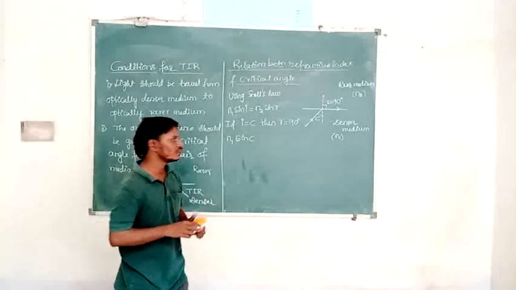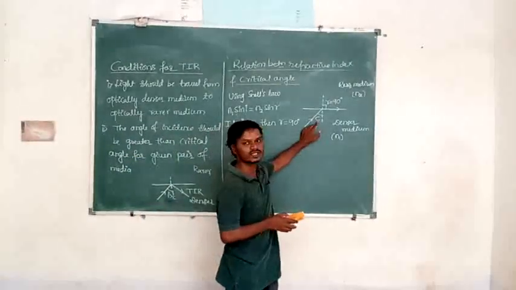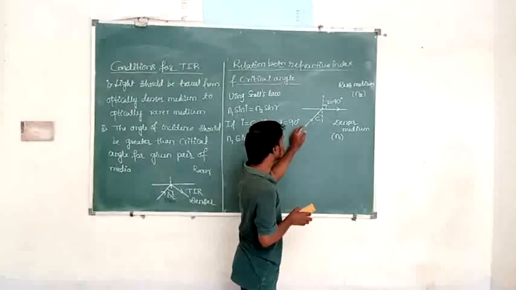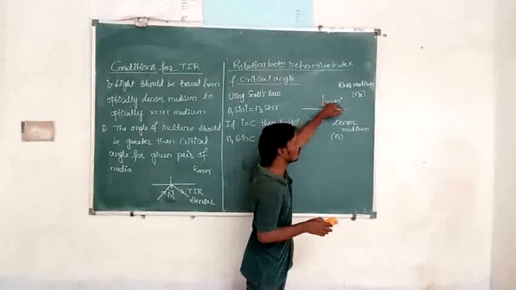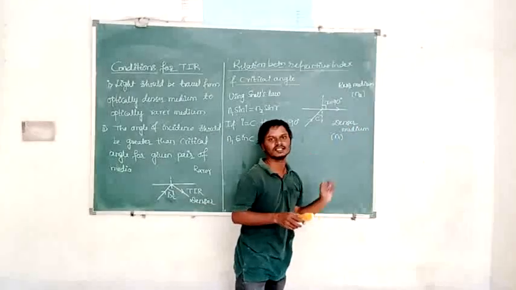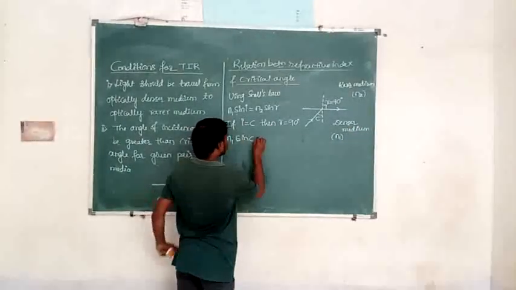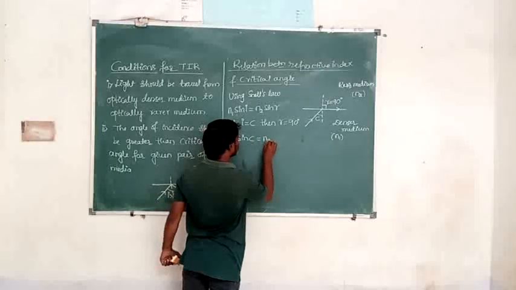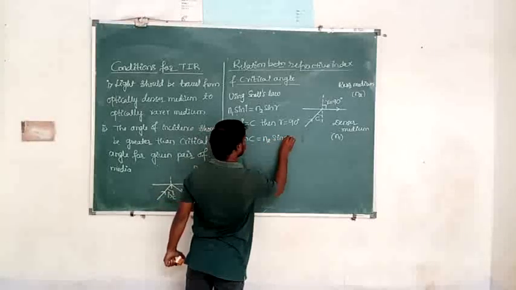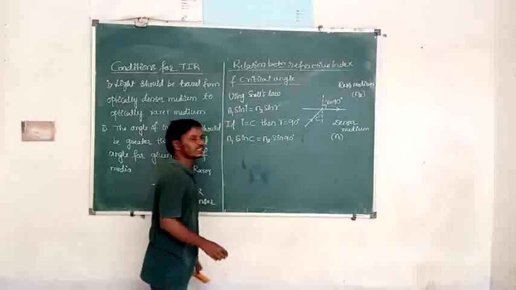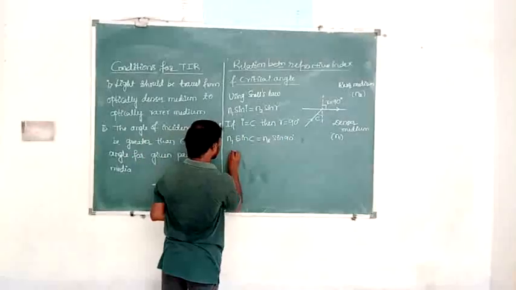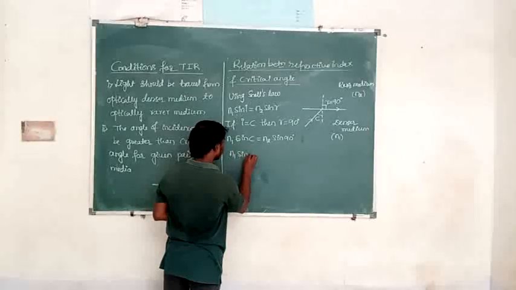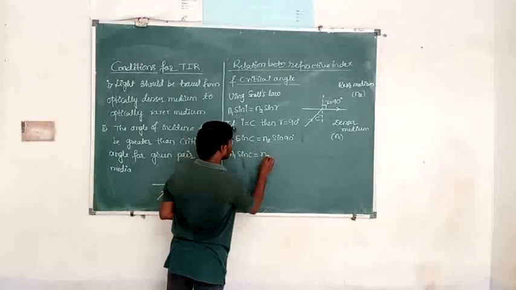For example, for water it is 49 degrees. If we incident the light at an angle of 49 degrees, the refracted ray grazes along the surface with an angle of 90 degrees. So n1 sin C is equal to n2 into sin 90, because the angle of refraction becomes 90 now. What is the value of sin 90? That is 1. Then n1 sin C is equal to n2.